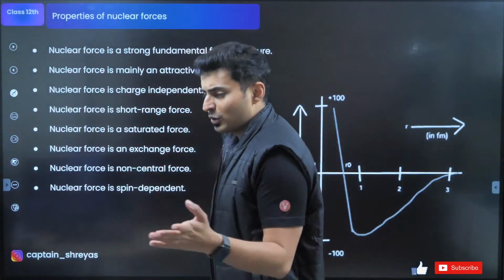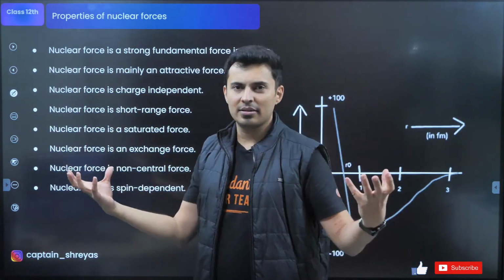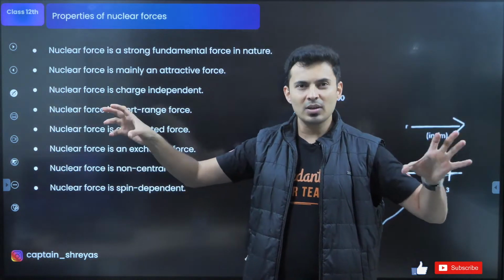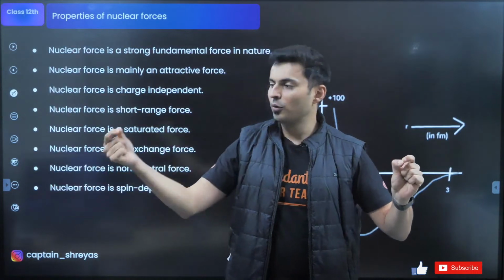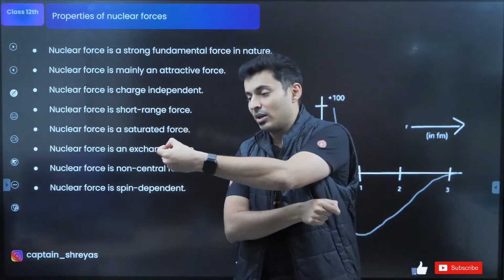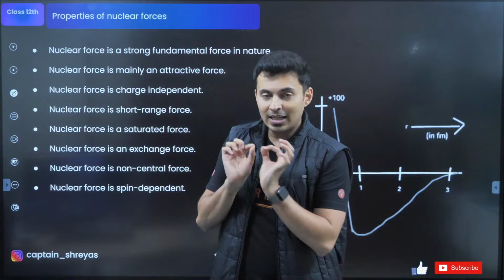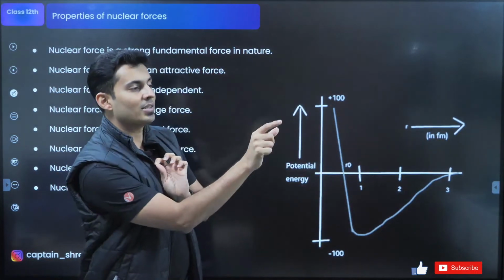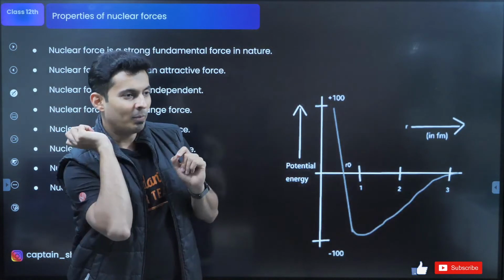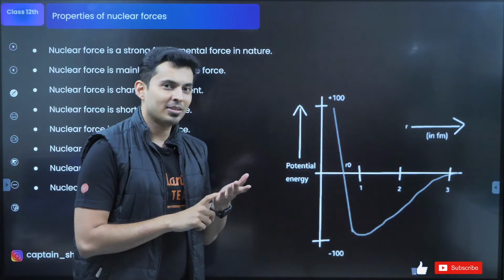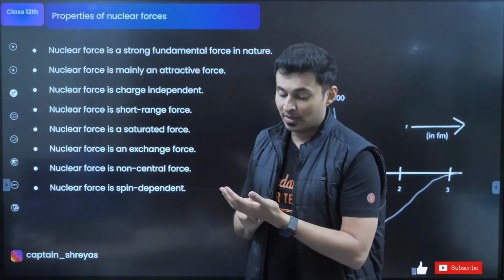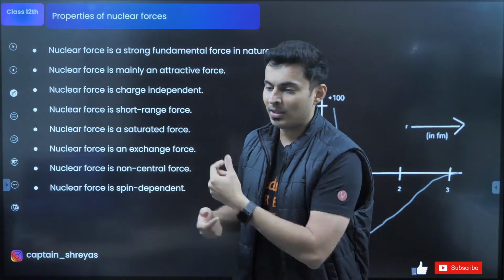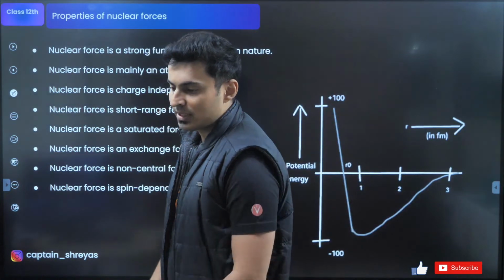Okay. Now what is the meaning of exchange force? Very good, GV. Like when you have two masses, there is a force. Just because those two masses are there, there is a gravitational force. In nuclear forces, what happens is there are particles which go from here to here, and there is one particle which goes from here to here and is like, hey, listen, I am there with you. It's like sending a messenger. Okay, we both have to attract each other. Then this guy also passes one chit, like it happens in school, na? You pass one chit, like, hey, listen, let's do this, let's do that. Listen, after the break, let's go here. So that is a chit. So they send messages like you send WhatsApp, na? Like that. Okay. I hope this is clear.